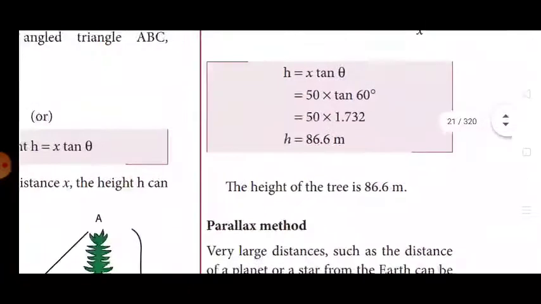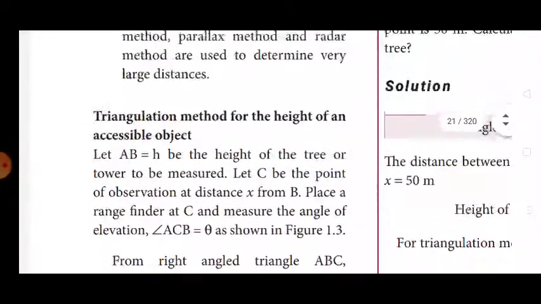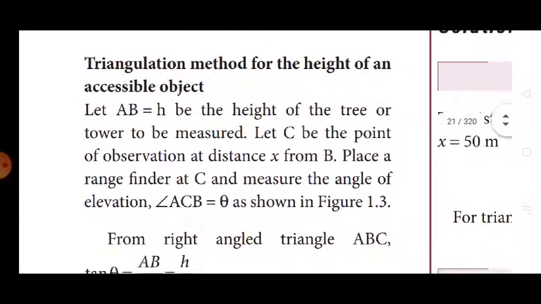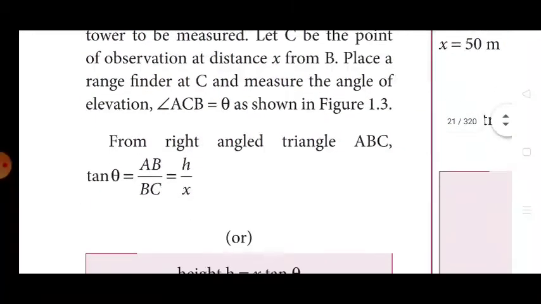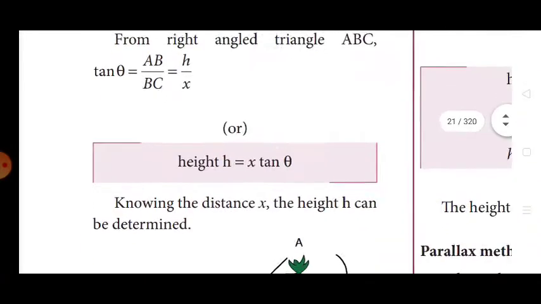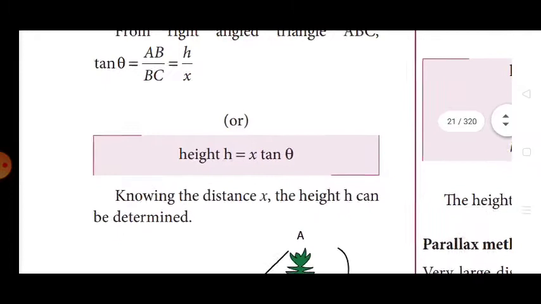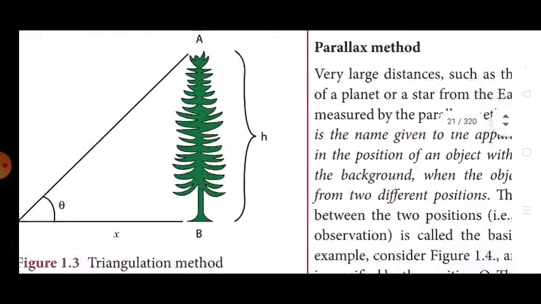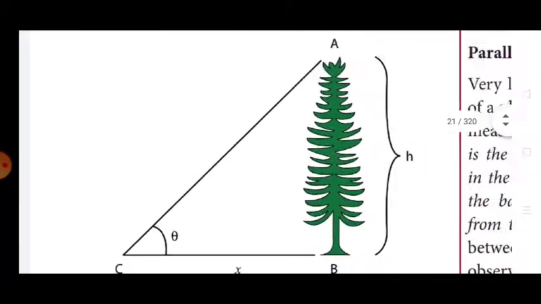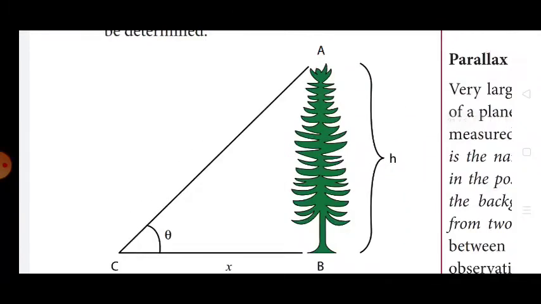The next, triangulation method for the height of an accessible object. See that tan theta is equal to AB by BC, which is equal to H by X. Height H is equal to X into tan theta. We have to measure the height of the tree.